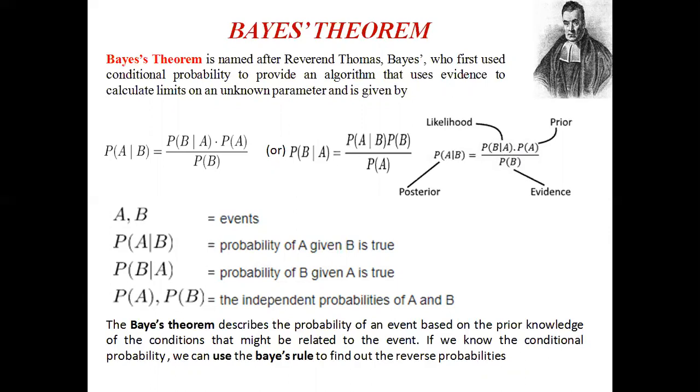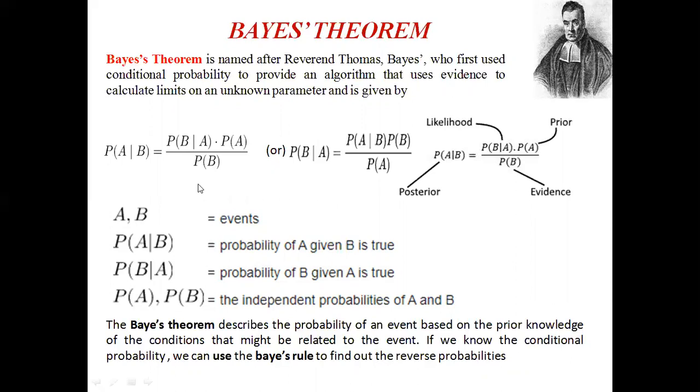Prior probability is the probability of an event before new data is collected. Posterior probability is the revised probability of an event occurring after taking into consideration new information. Bayes' theorem allows you to update predicted probabilities of an event by incorporating new information.